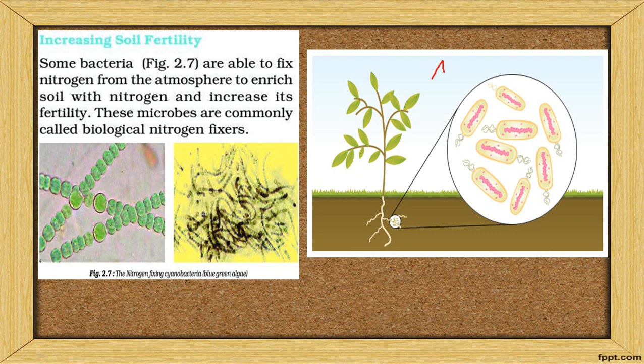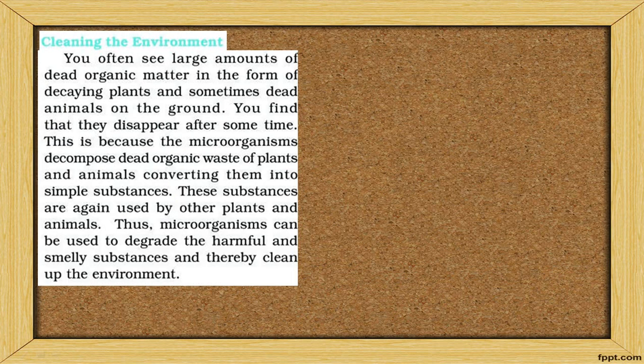Okay, nitrogen is present in the atmosphere. Plants will not breathe nitrogen, they will breathe only carbon dioxide gas. So the nitrogen fixing bacteria will absorb the nitrogen in the soil and transfer the nitrogen from the soil to the plant. By this, the plant will get the nitrogen. The bacteria which fix nitrogen from the atmosphere are called cyanobacteria.